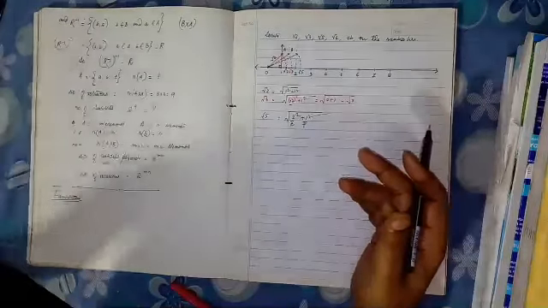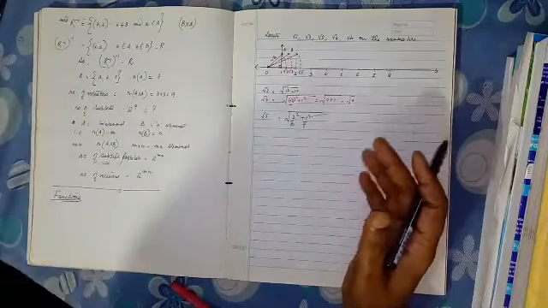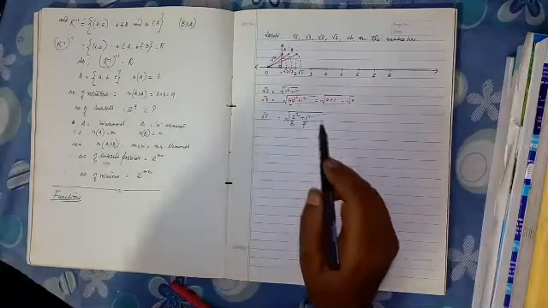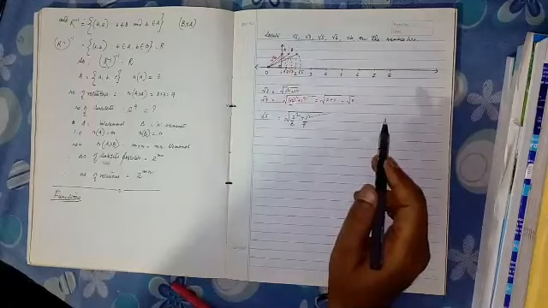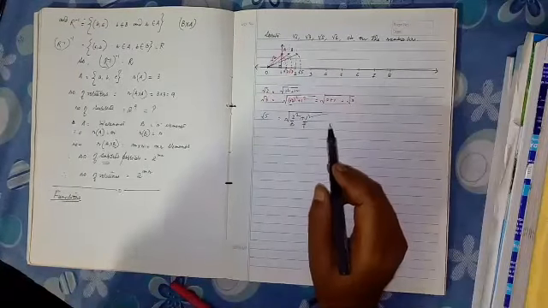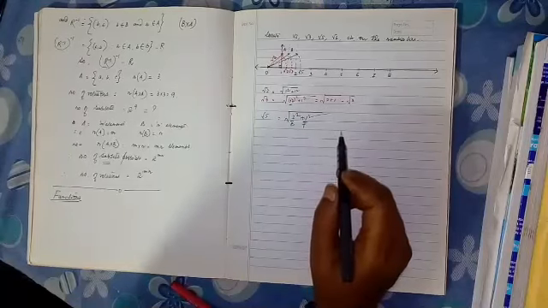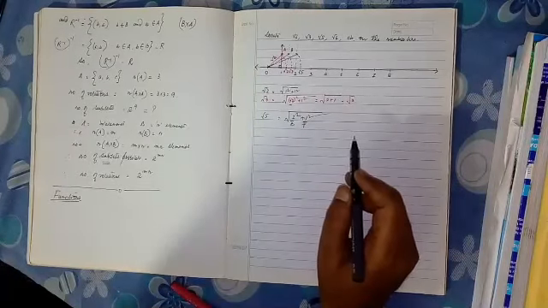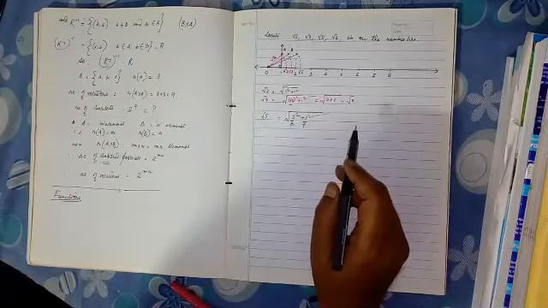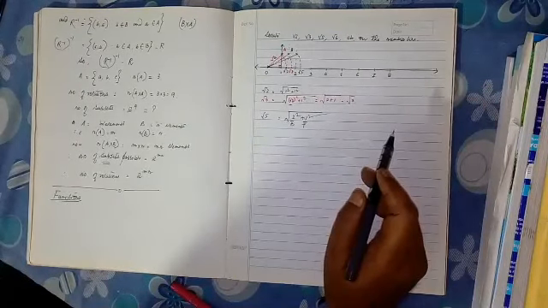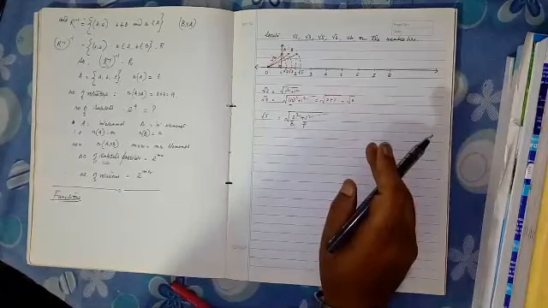Next, what are rational numbers, what are irrational numbers, how to locate irrational numbers on the number line, and how to write particular numbers of rational numbers in between two given rational numbers. So no more today.